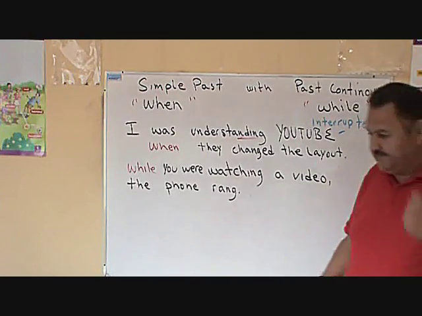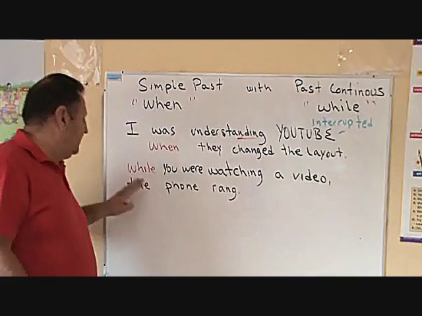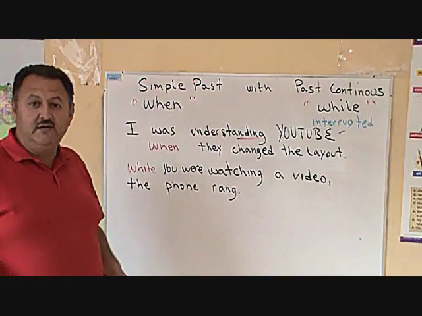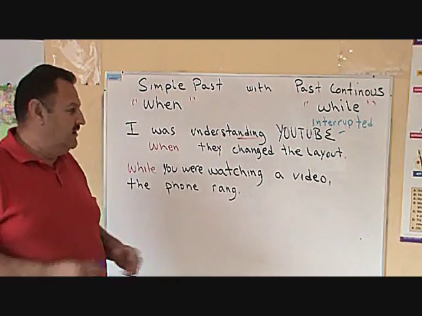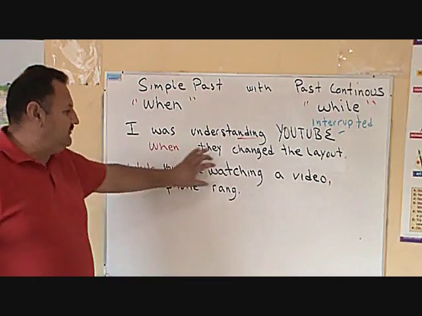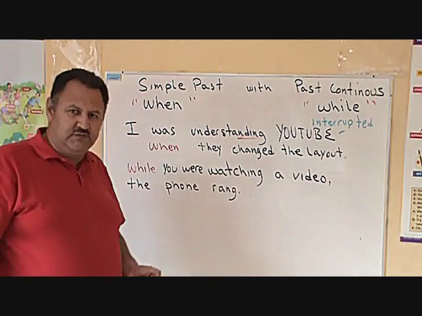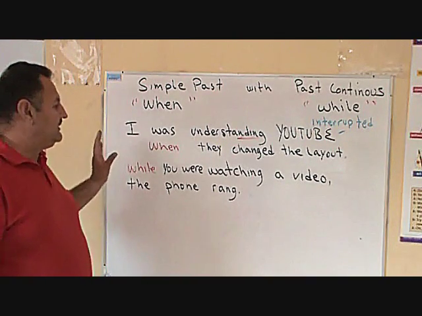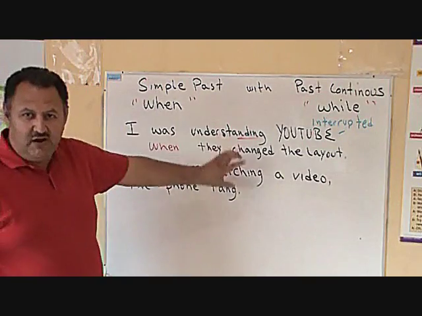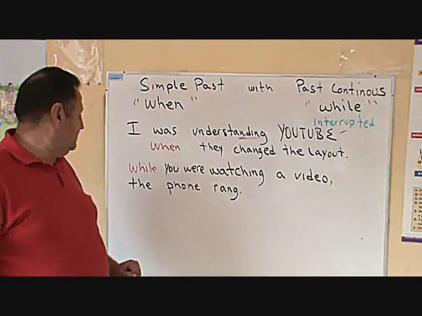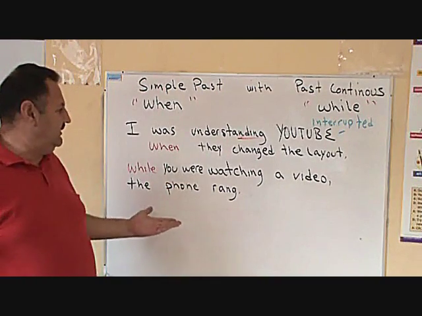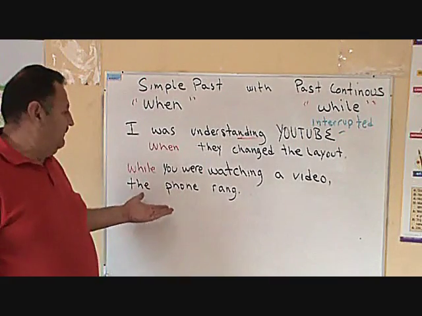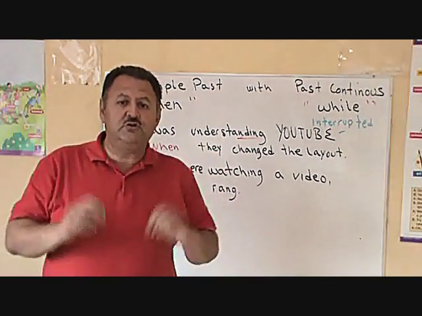I'm not happy. Okay, the next one is, while you were watching a video, the phone rang. So, when one action is in progress and another action begins, we also use when or while. Okay? So, while, that means that when this action was in progress, another action occurred. While you were watching a video, the phone rang. Did I say it wrong the first time? Very good. Now, let me put two more examples.